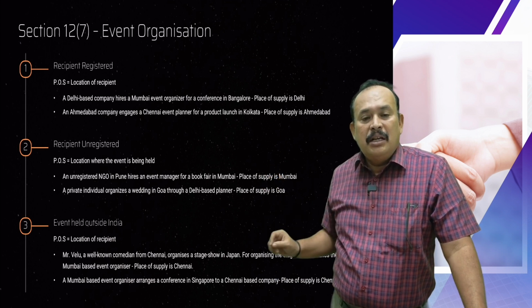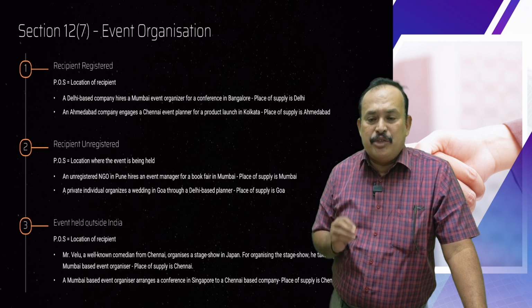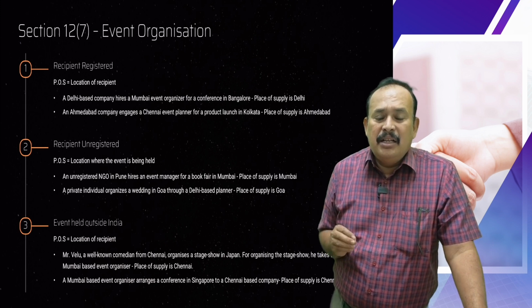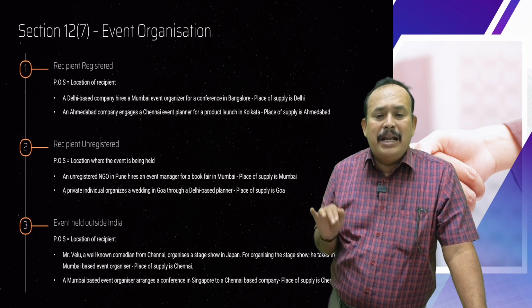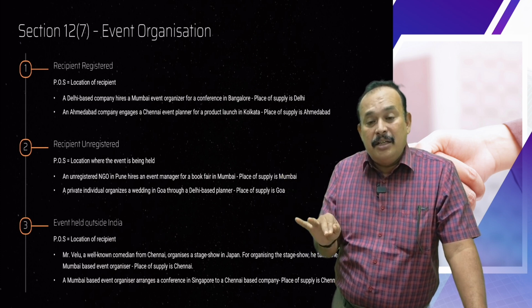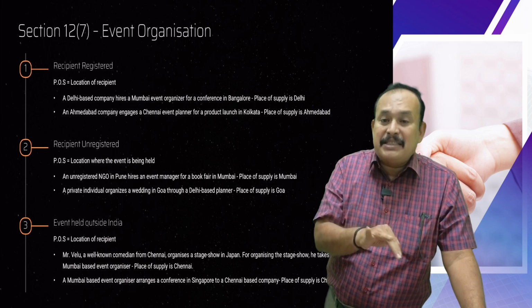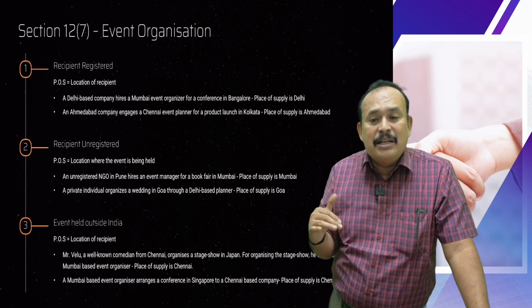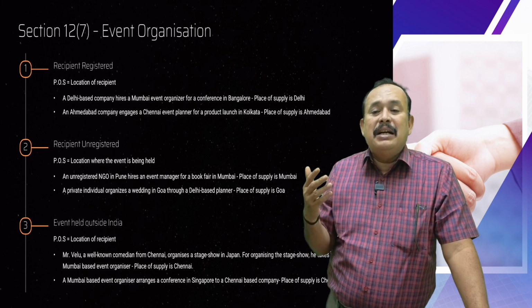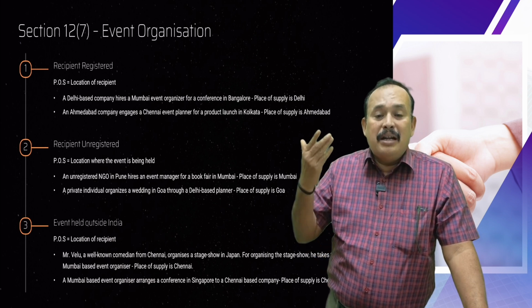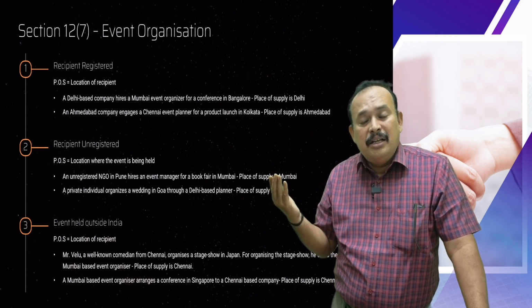Similar to that, a private individual organizes a wedding in Goa through a Delhi-based planner. The Delhi-based planner is the event organizer and the recipient of service is an unregistered individual. The recipient received wedding organizing services from a Delhi-based event organizer.